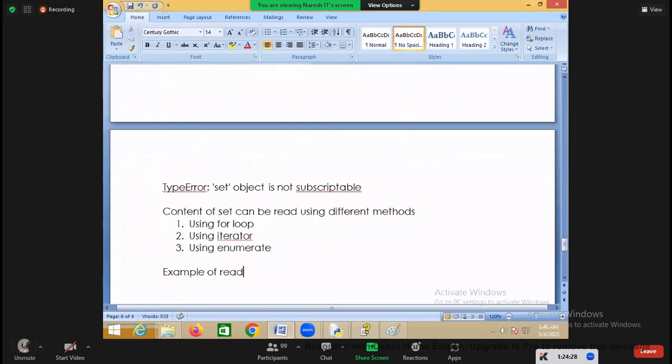So this is an example of reading objects from a set using a for loop.